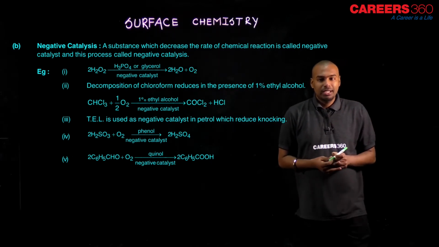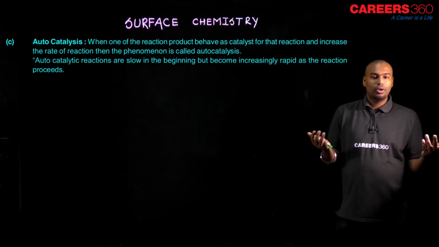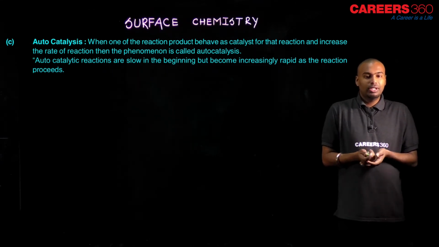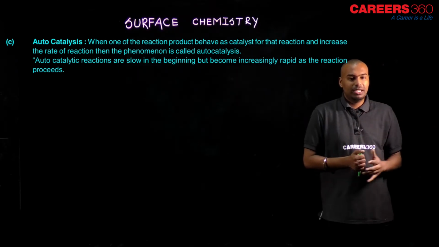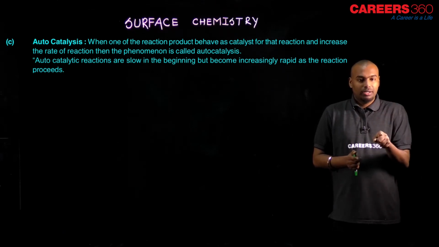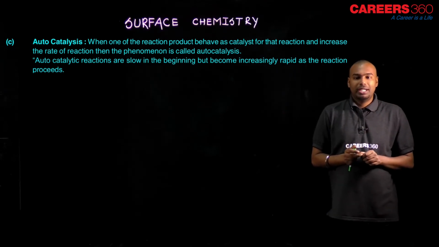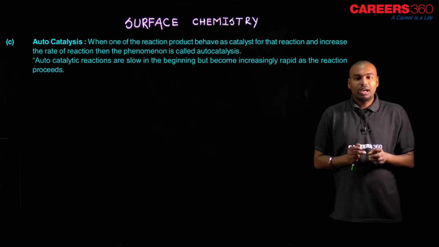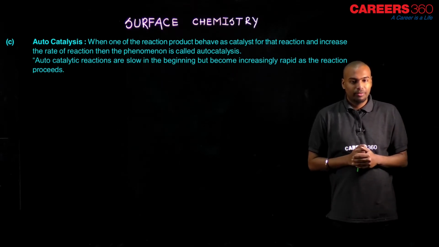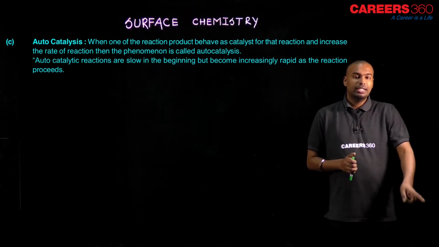Let us see the next point, more information about catalysis. One is autocatalysis. What is autocatalysis? When one of the reaction products, suppose A plus B forms C plus D, so C and D are the products. Due to any one product, the reaction rate increases. That is known as autocatalysis, and autocatalytic reactions are slow in the beginning, but become fast after some time once a small amount of product is formed, because the product formed, C or D, where C is working as a catalyst, will increase the rate of reaction.